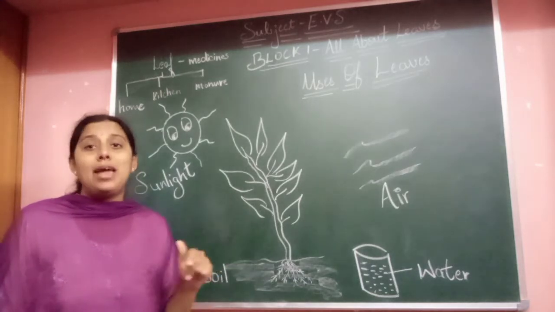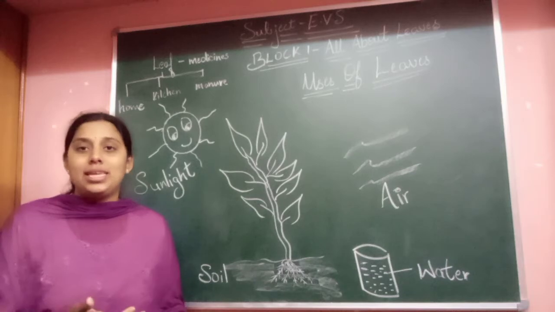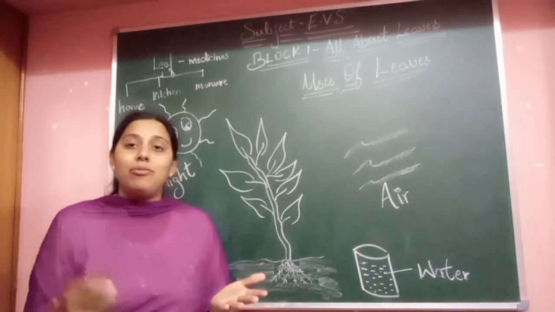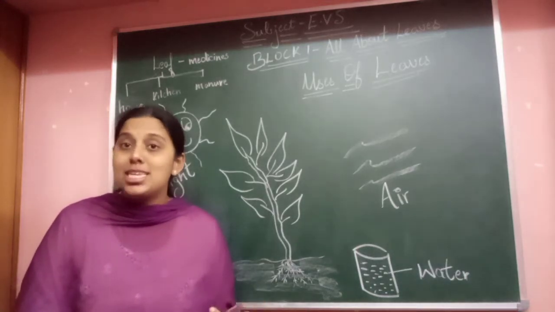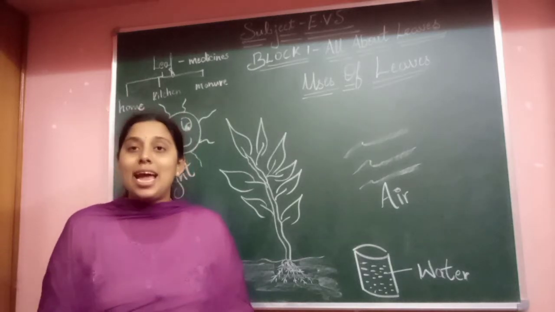How do they prepare food? If we have to prepare food, we need so many things. If we have to prepare rice, then we need rice, we need water to cook the rice, and then we need proper vessels to prepare rice, right?